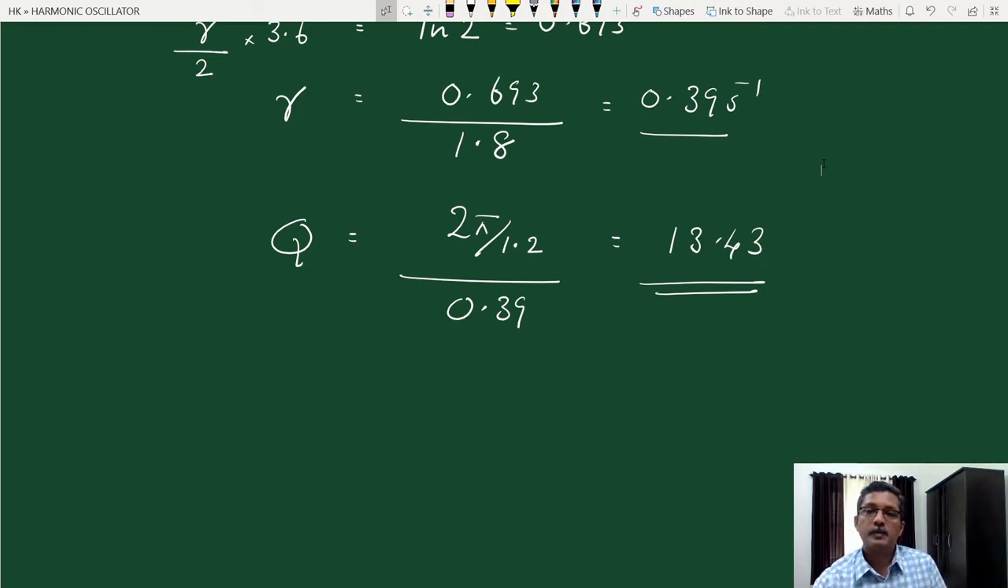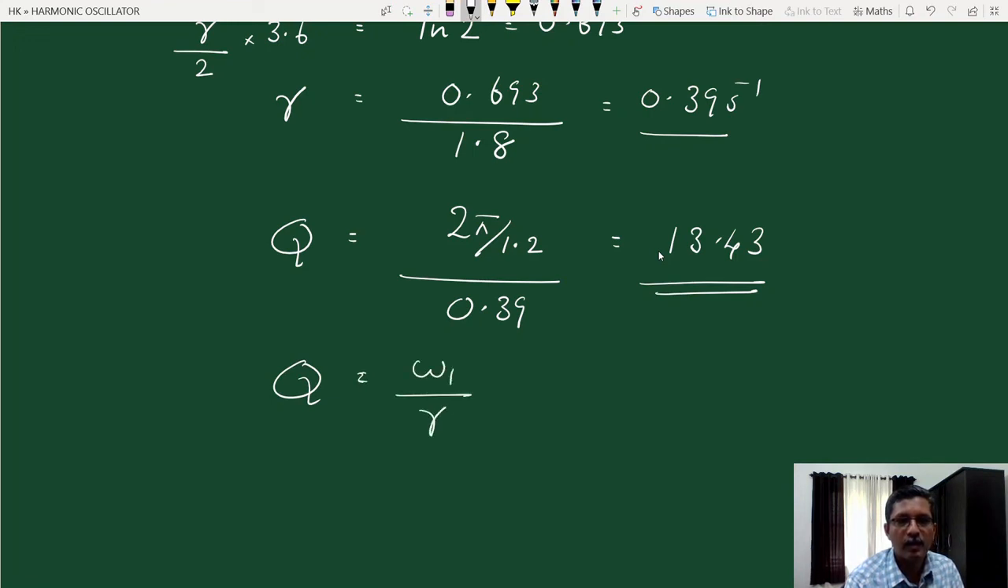Another point to be specified here is that in the case of this rubber band, in this particular problem, the quality factor is of the order of 10. But the expression for the quality factor that we have used, Q equal to omega 1 by gamma, is derived in a low damping situation, that is, under the condition that gamma by omega 1 is very small compared to 1. That means this is valid when the quality factor is very large, as in the case of a tuning fork.